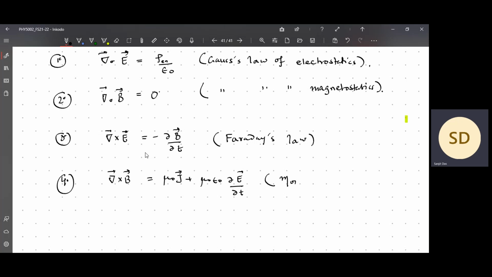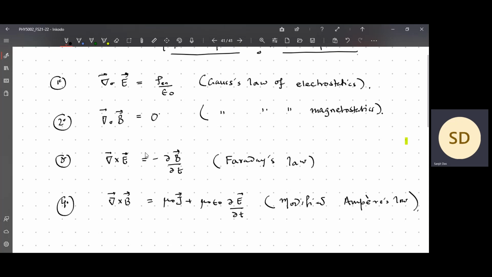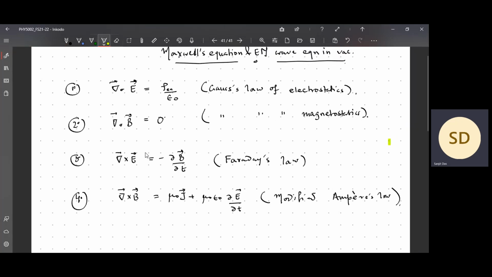So this is the modified Ampere's law. Good. So these are the four fundamental equations in classical electrodynamics.